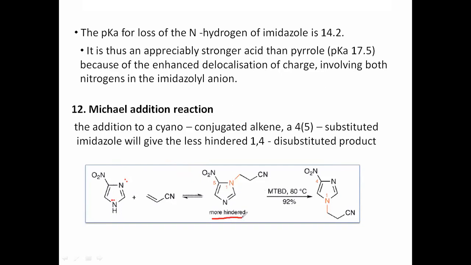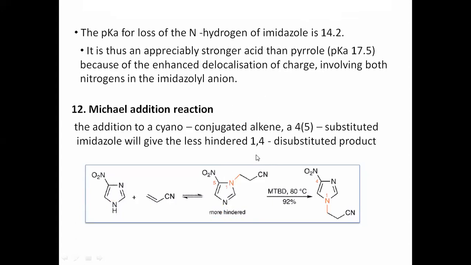Therefore, this is the more hindered product, and hence this group migrates from this nitrogen to this nitrogen. This is called a 1,4 addition. This is a 1 and this is a 4. So 1,4 disubstituted products are formed. So Michael addition is also possible.